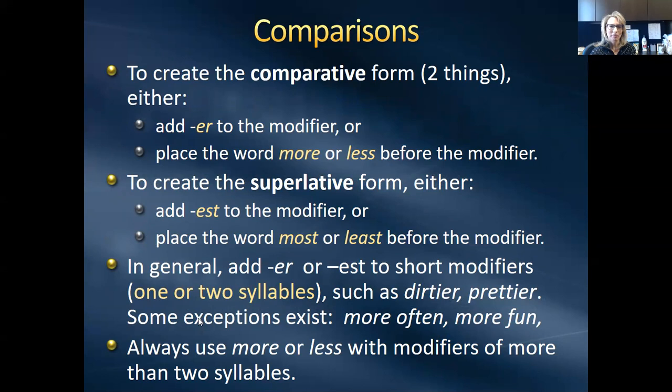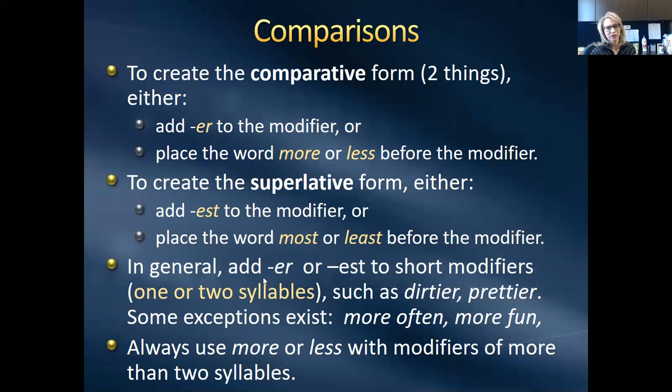All right, comparisons. We're going to talk about creating the comparative form. Comparative forms are used when you're comparing two things. So you either add -er to the modifier or you use the word more or less before the modifier. Similarly, when you're creating a superlative form, you add -est to the modifier or use most or least. So this is the stuff like "she is prettier than he is." But if you're talking about "she is the prettiest girl in the class," prettier than everyone else, she's the prettiest